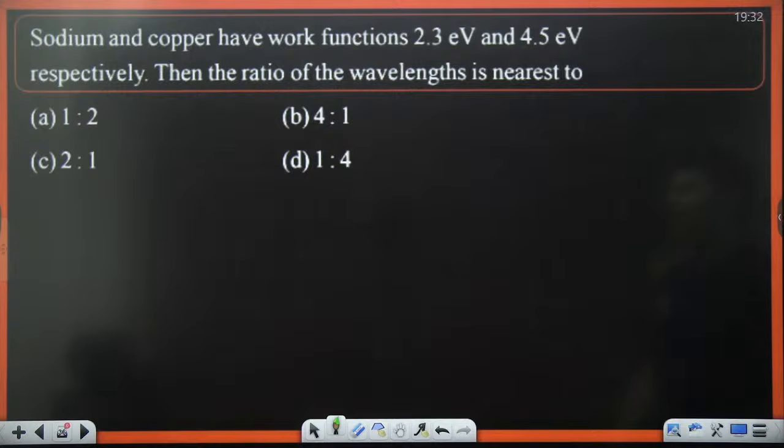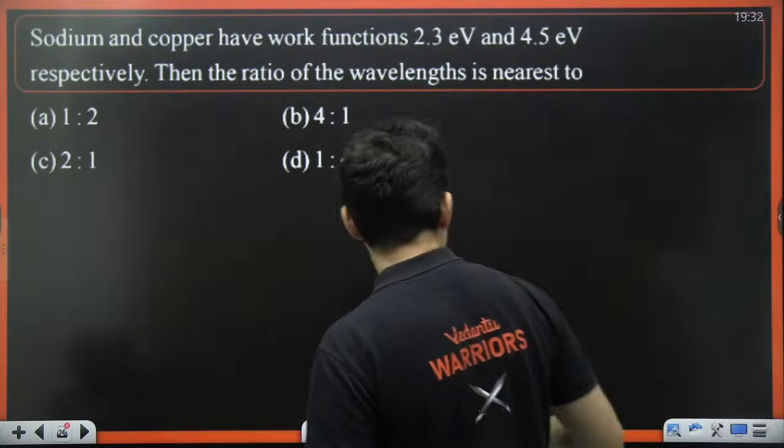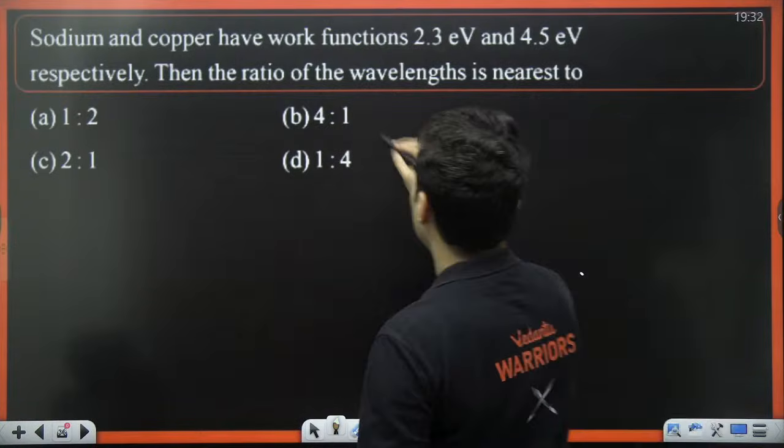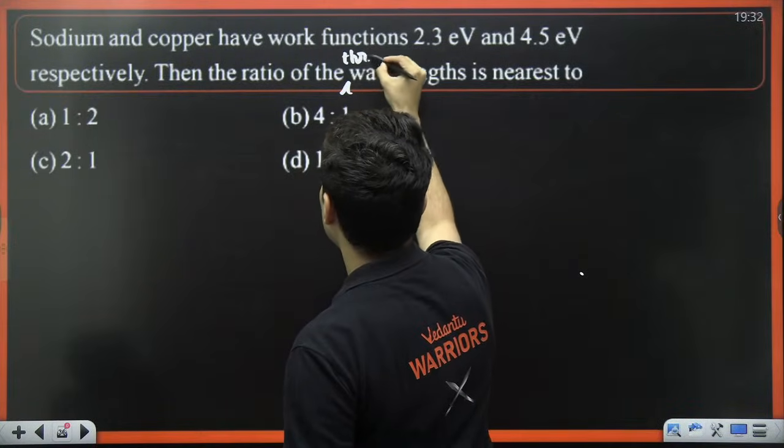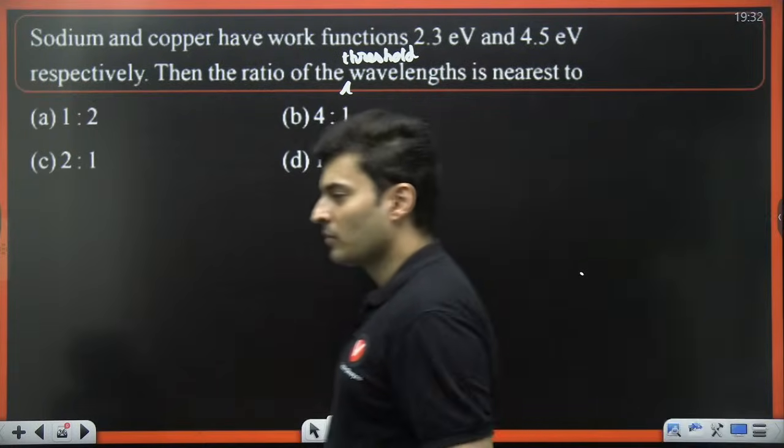Anyway, sodium and copper have work functions of this and this. Ratio of the, I think one word is missing over there. Ratio of the threshold wavelength. Ratio of the threshold wavelength is close to what?